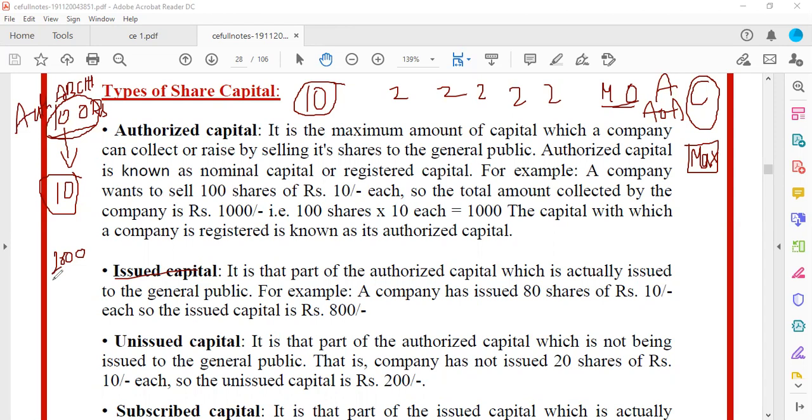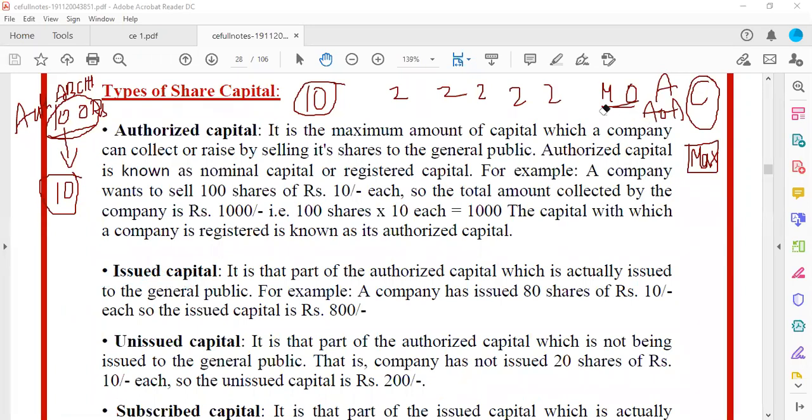But now suddenly you require something, you ask money from your parents, they'll give you 100, they'll give you 500 rupees, right? So this is the authorized capital. The maximum amount they can give you at any point of time is only 2000 rupees, not more than that. But suddenly for an emergency, if you require, they will only give you 100 or 500 rupees. That will be issued capital. Are you all able to follow? Yes, ma'am.